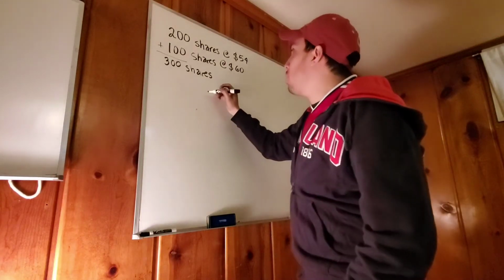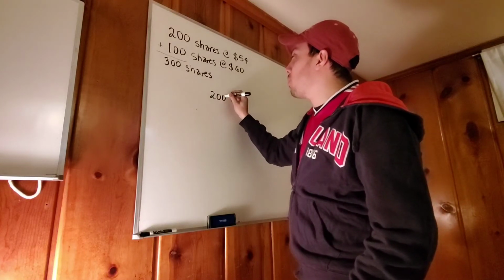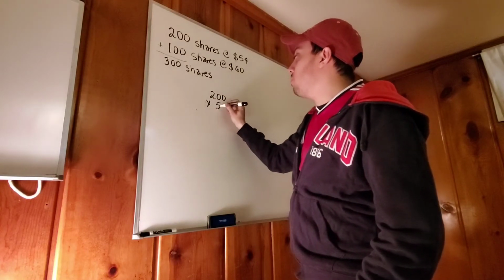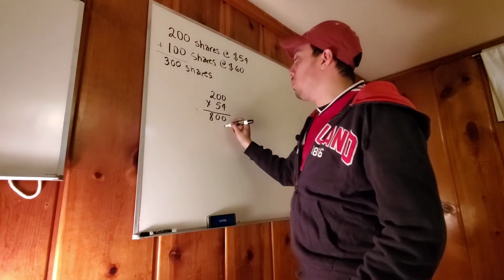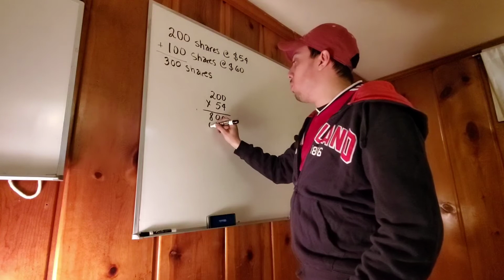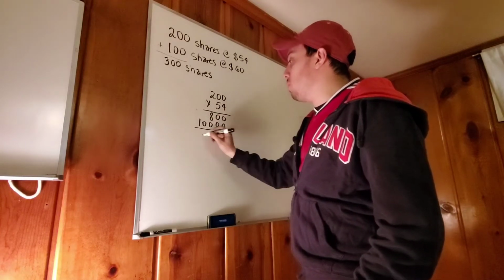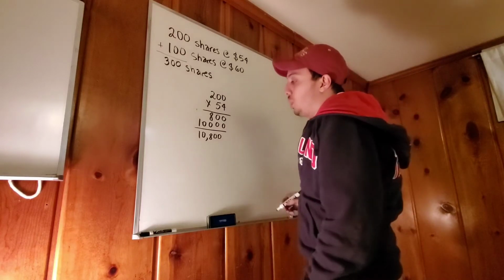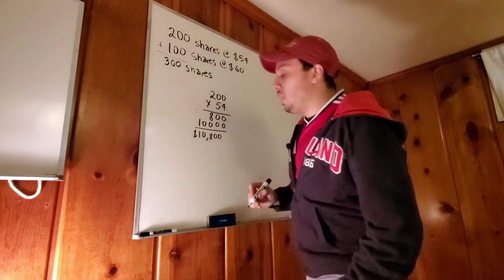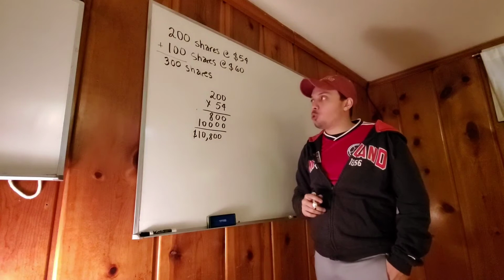What we have to do is this. We have to multiply 200 times 54. Which is super complicated math right here. Hopefully you are already following along and I don't have to tell you how to do this. So for the 200 shares, she spent $10,800. Okay, for 200 shares.